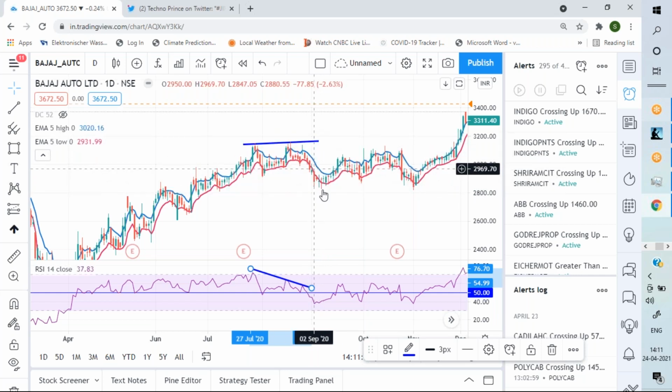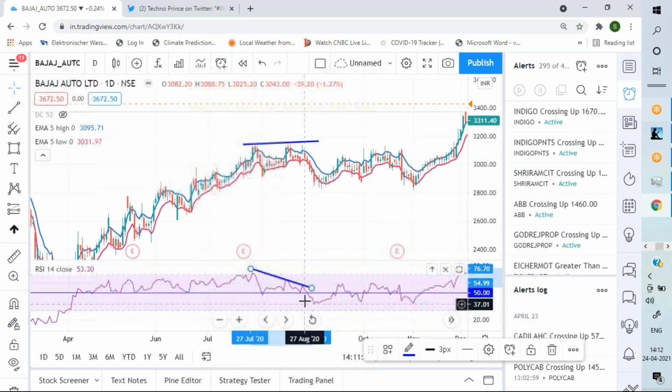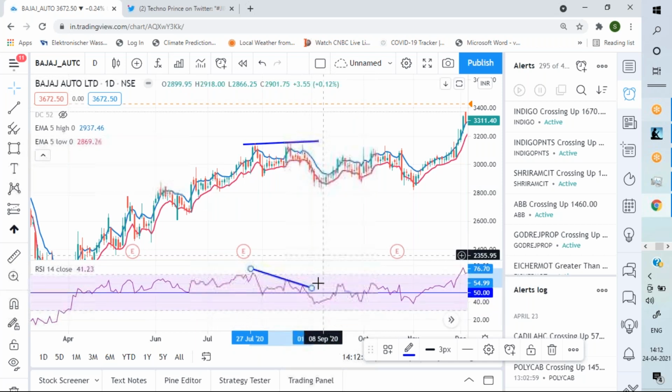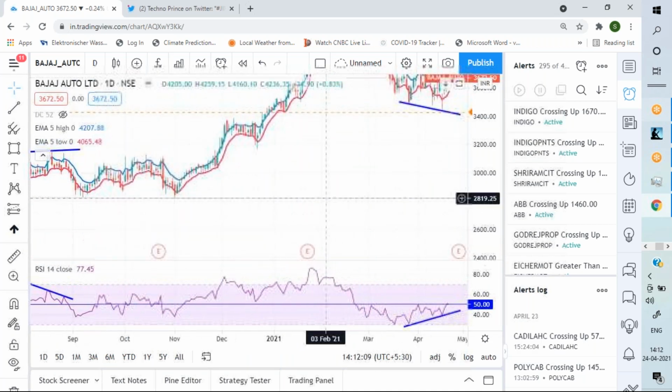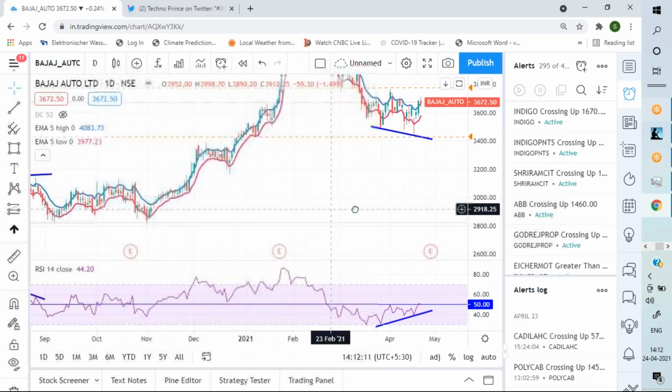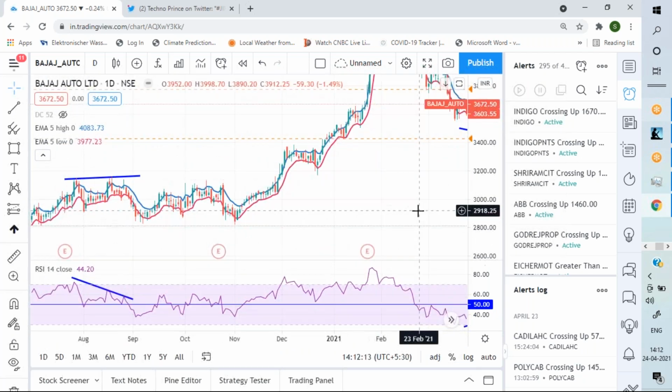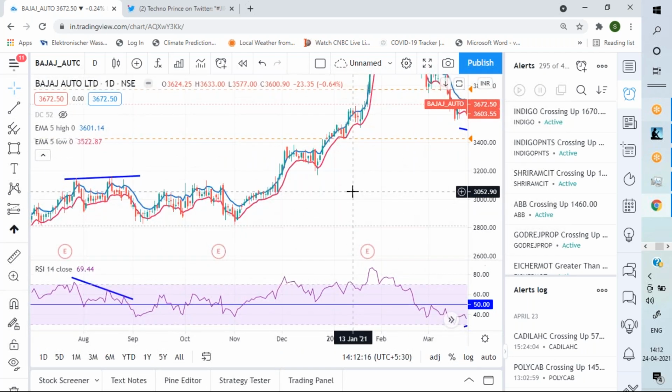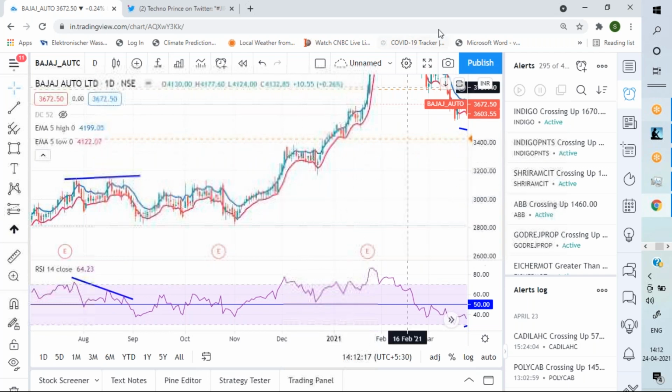So always, only after RSI breaks below 50 and price breaks a support level, then you enter the trade. This is called the bearish divergence and this is called the bullish divergence. So divergence is clear to all of you. Normal divergence, normal bullish, normal bearish.